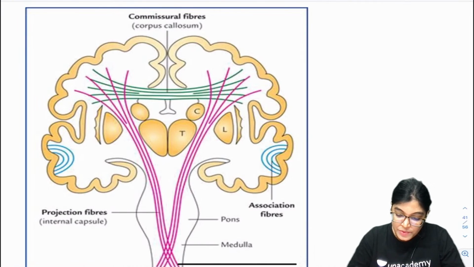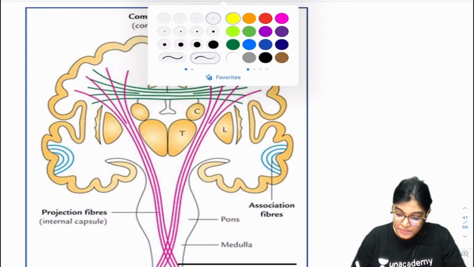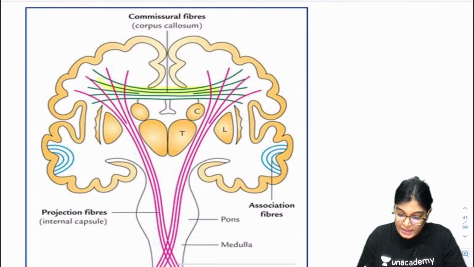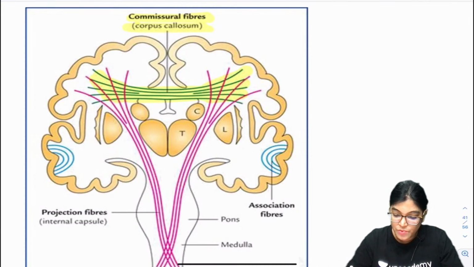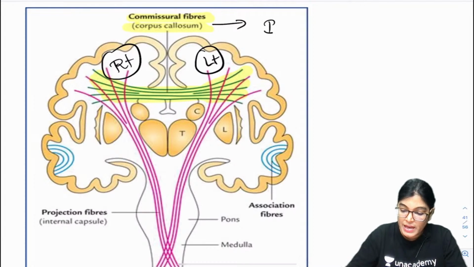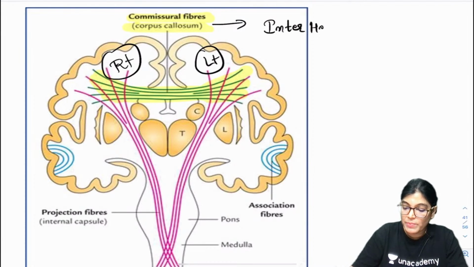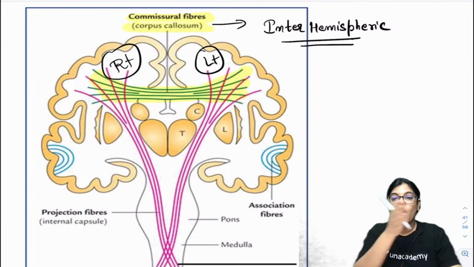So my dear friends, if you concentrate here, you can see what I am highlighting with the yellow color. These are commissural fibers, and a very good example of commissural fibers is the corpus callosum. This is forming a connection between the right and the left side of the hemisphere. So commissural fibers are interhemispheric, crossing from one half of the cerebral hemisphere to the other.